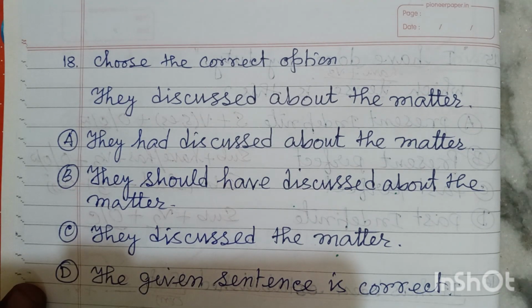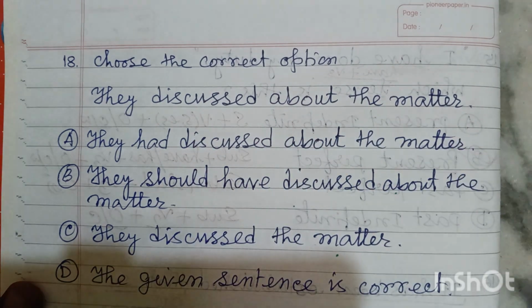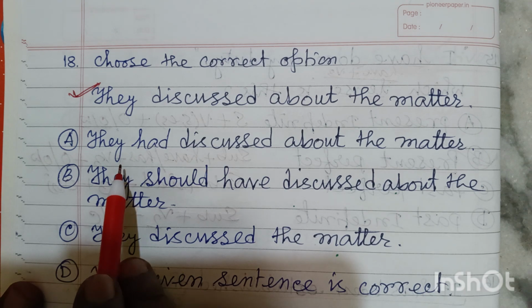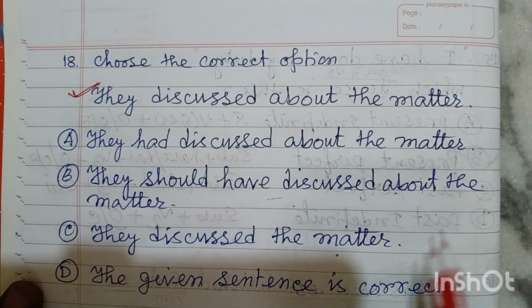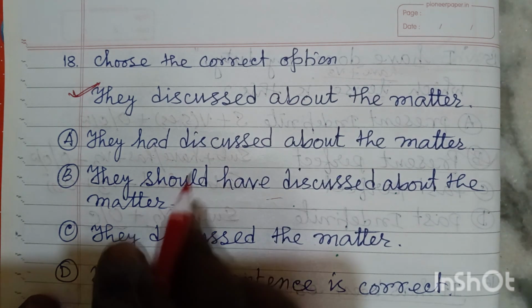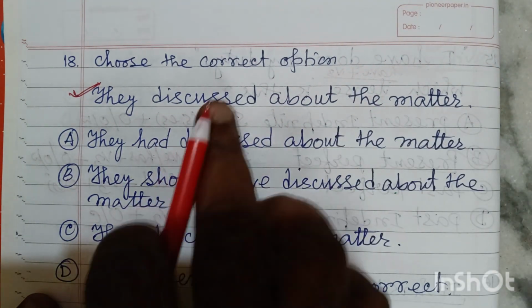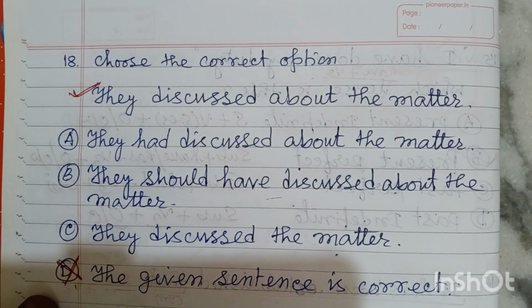Friends, the next one: choose the correct option. "They discussed about the matter." Friends, this is the question given, and the options are: they had discussed about the matter; they should have discussed about the matter; they discussed the matter; the given sentence is correct. If it is correct, then we have to write down D. But it is not correct. I'll prove it. So first I eliminated this one.